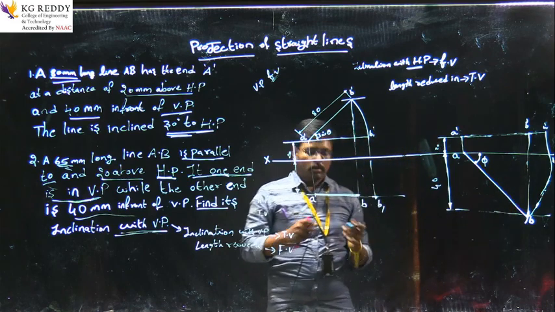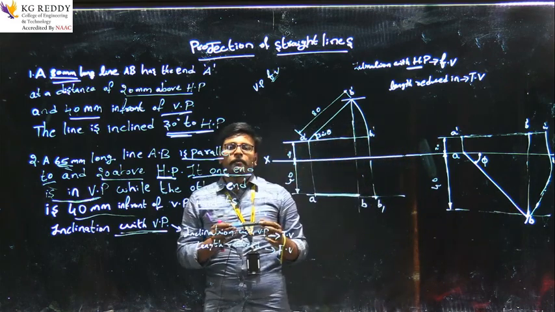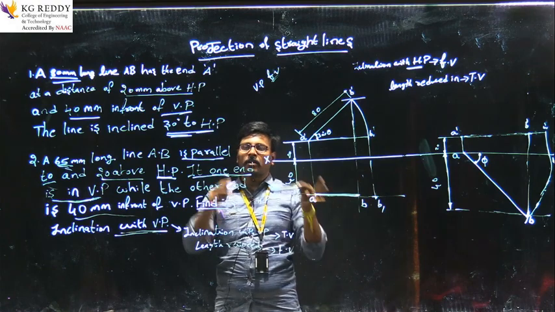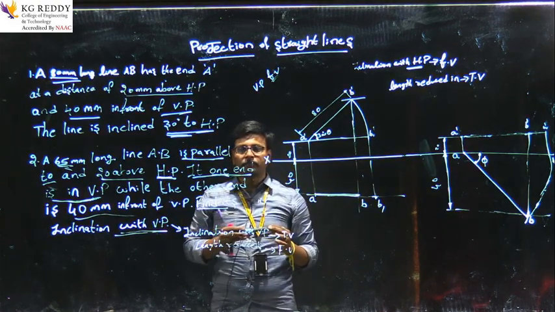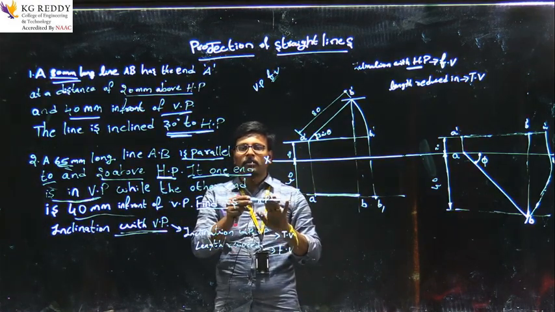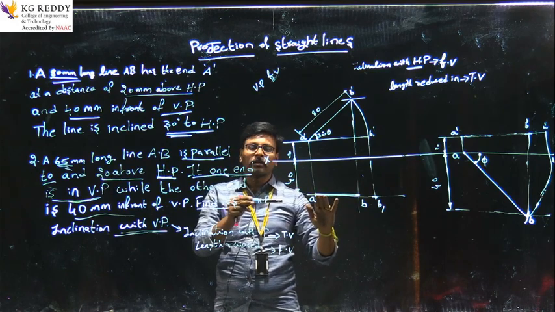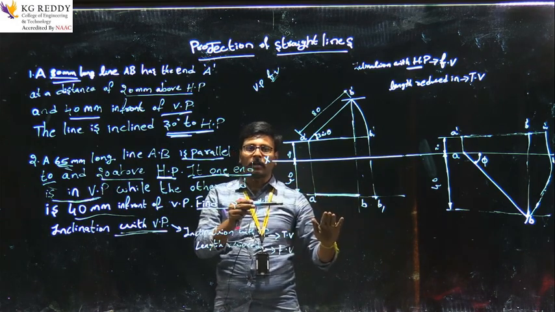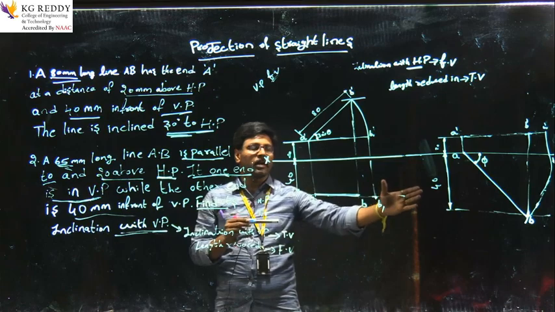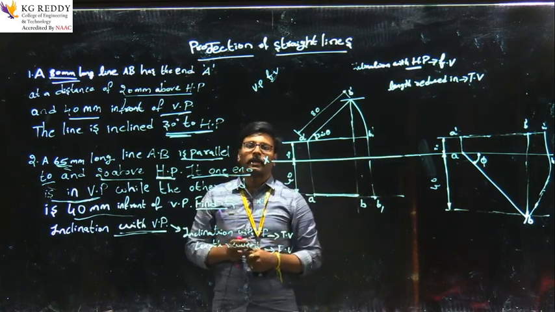That is the simple inclination, and we are satisfying all the conditions in the problem: before inclination and after inclination. These are the two conditions that we have satisfied in this diagram. Thank you.